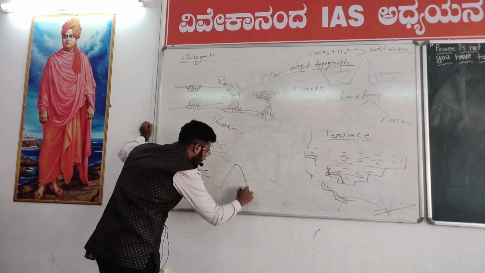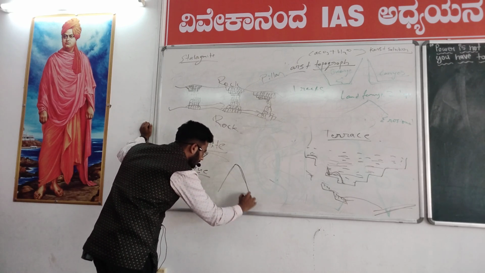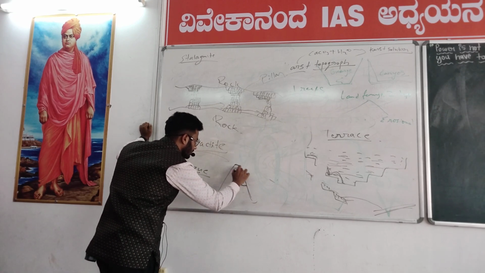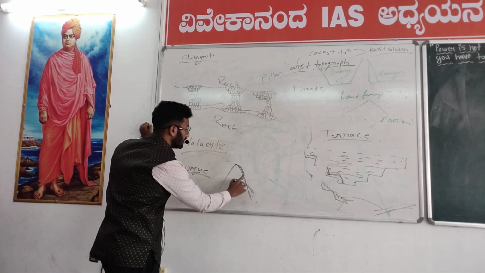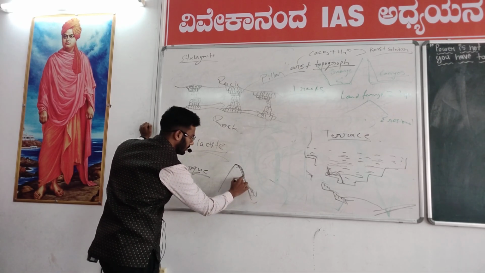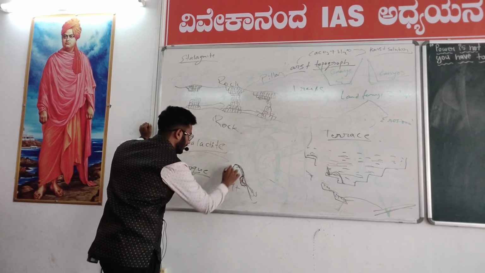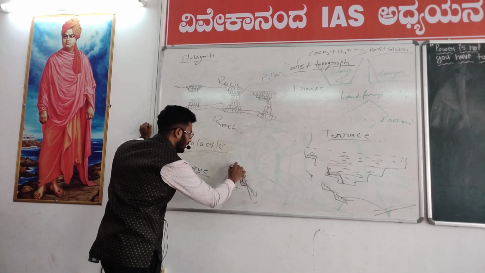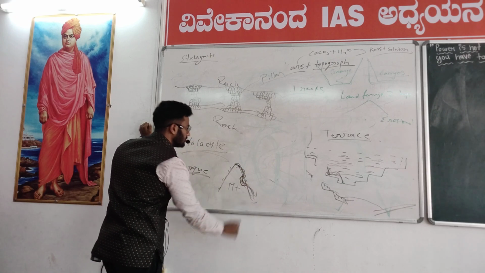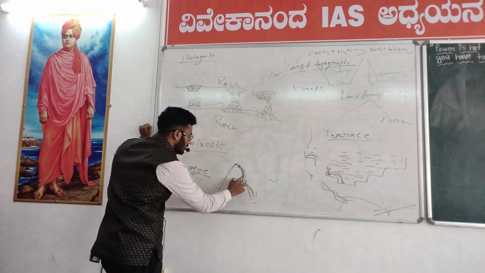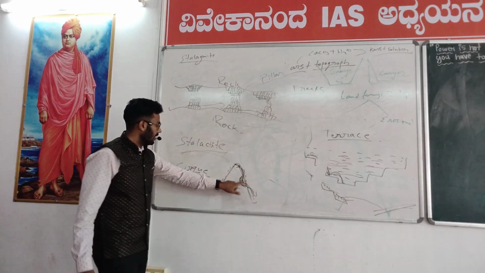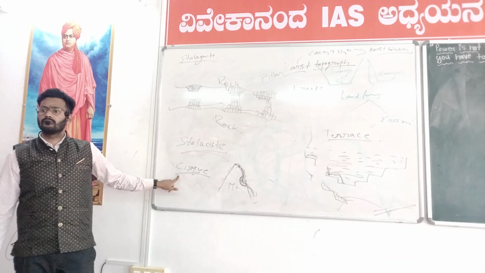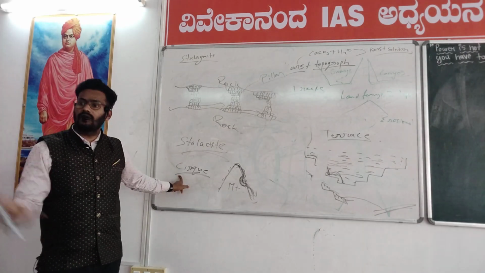See, consider this as a glacial mountain, okay? And the ice which is there here is eroded because of the continuous movement of the ice. Means the land which is more, there here. This is the mountain, and there are glacial deposits here. And glacier means the movement of the ice. Because of the continuous movement of the ice, the surface over the mountain is going to erode. This erosion is called cirque. So cirque is a glacial erosional activity.